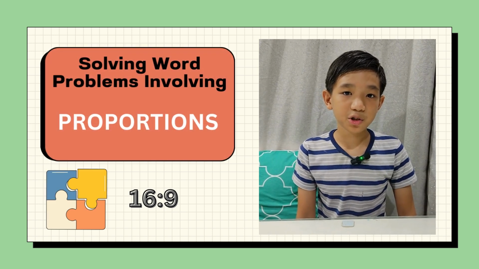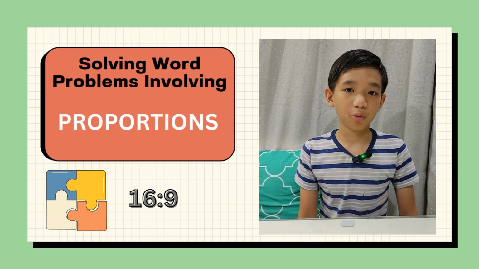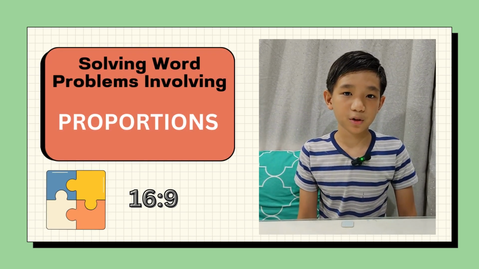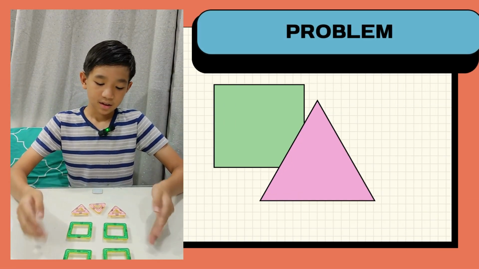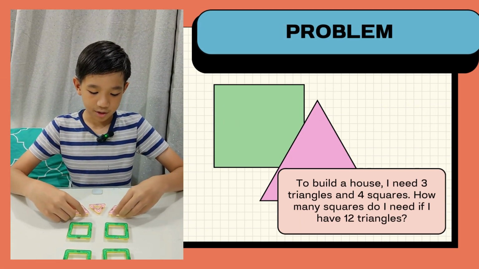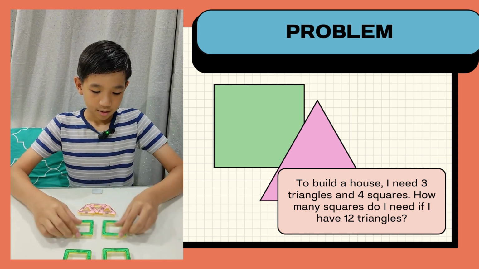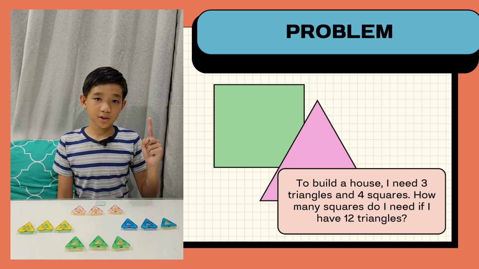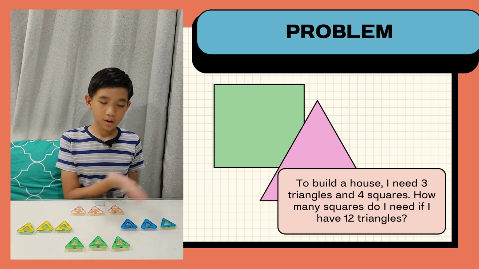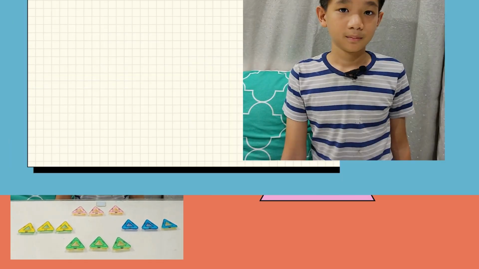Today, I'm gonna show you how to solve word problems involving proportions. Look, I got these magnetic tiles. To build the house, I need 3 triangles and 4 squares. So how many squares do I need if I have 12 triangles?